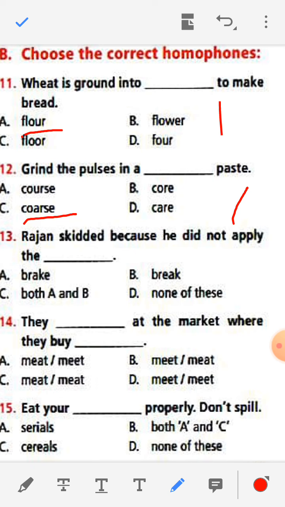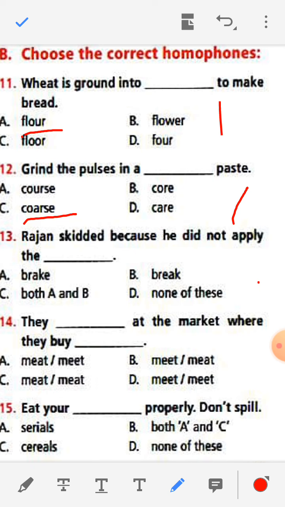Number 13. Rajan skidded because he did not apply the dash. What is the answer here? See, brake, B-R-A-K-E. Here break, B-R-E-A-K. C is both A and B, none of this. So here, Rajan skidded because he did not apply the brake.